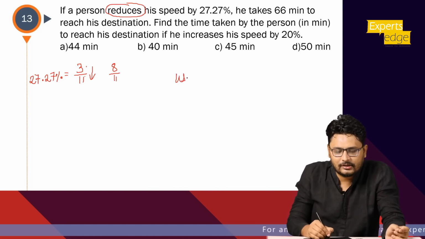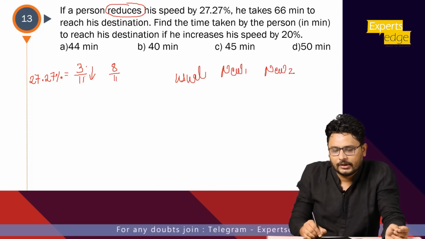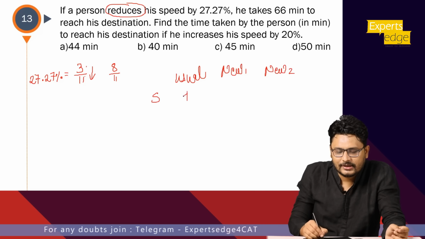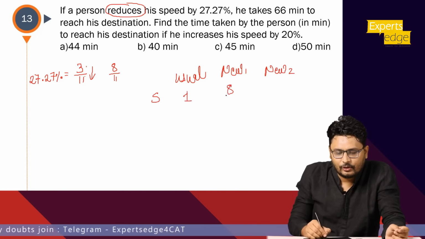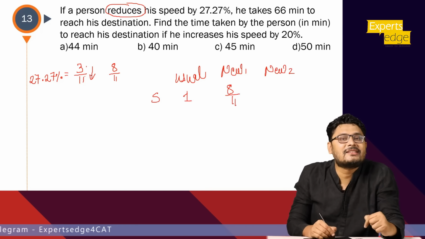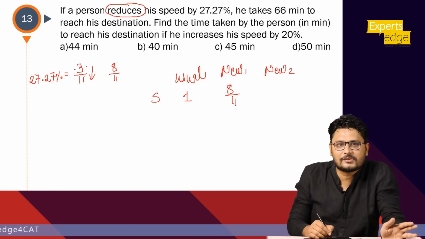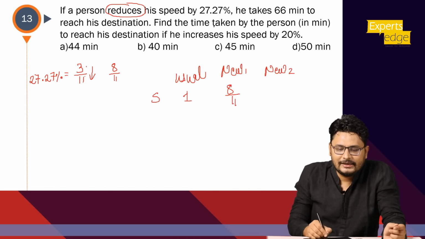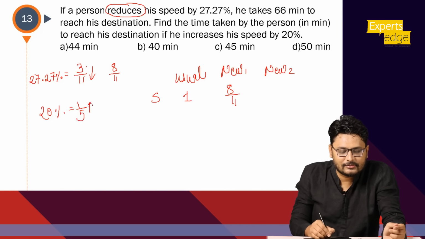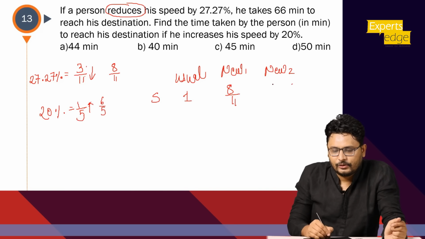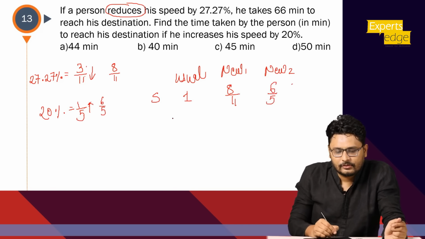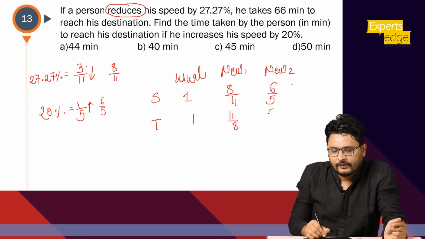So let me write it here in the chart. Usual, new 1 and new 2. So for speed, if the first fraction is 1, it would now be 8 by 11. I hope this 8 by 11 point is clear, because he reduced by 3 by 11, so reducing 3 from 11, the speed becomes 8. Similarly, if he increases his speed by 20%, 20% we just saw is 1 by 5, an increase, meaning the speed is increased by 1 out of 5. So basically 6 by 5. So the new speed is 6 by 5. Now tell me the ratio of time, it is the inverse: 11 by 8, 5 by 6.